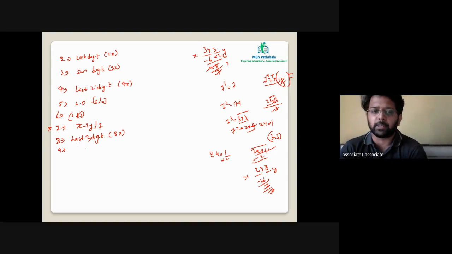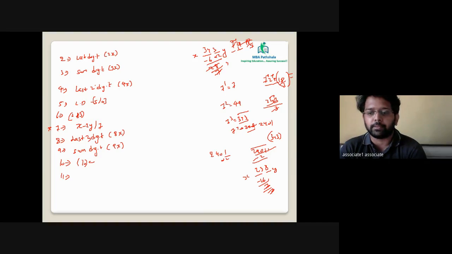What about 9? 9 is simple. You multiply any value with 9, the sum of digits will become 9. So, just like 3, if the sum of digits of a value is divisible by 9, the whole value would be divisible by 9. For example, if you take 729, 7 plus 2 is 9, 9 plus 9 is 18, 18 is divisible by 9, so the whole value was divisible. What about 10? It should have 0 in the end. So 10 is the simplest value which we can consider.